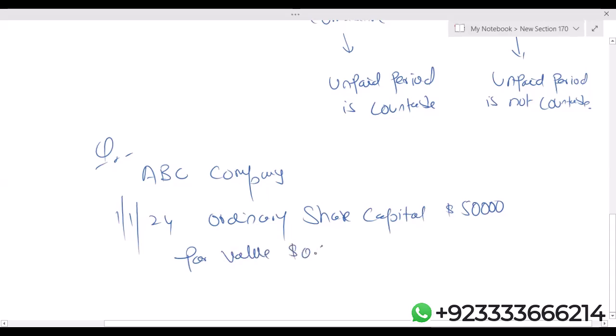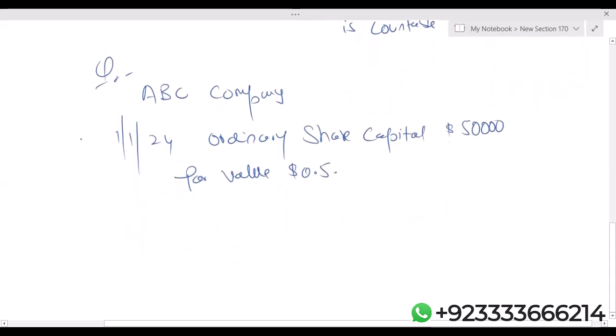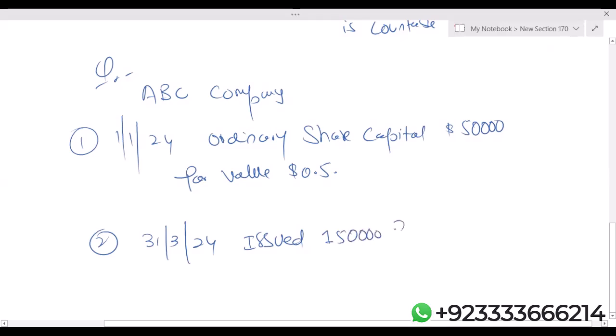Par value is $0.5. Second transaction, March 24, issued 150,000 shares.